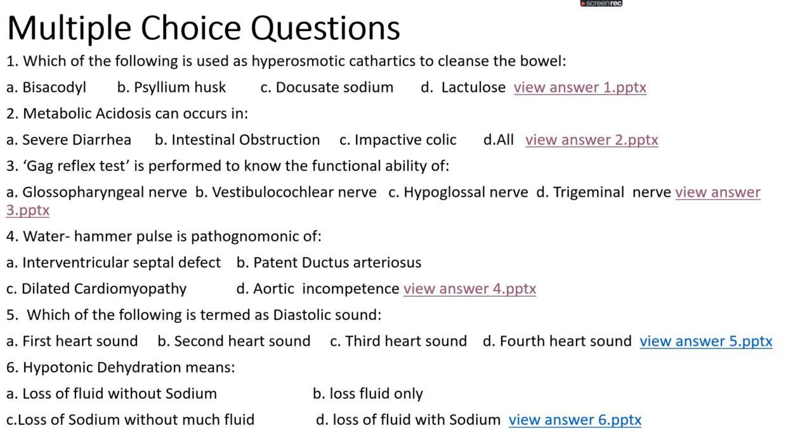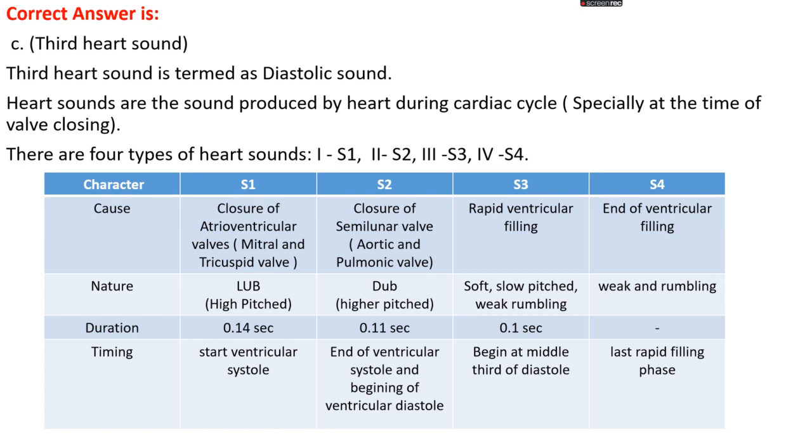Question number 5. Which of the following is termed as diastolic sound? Option A, first heart sound. Option B, second heart sound. Option C, third heart sound. Or option D, fourth heart sound. The right answer is option C, that's the third heart sound.